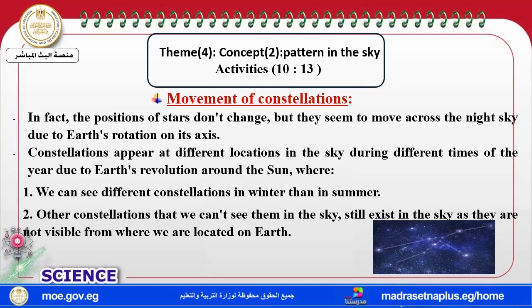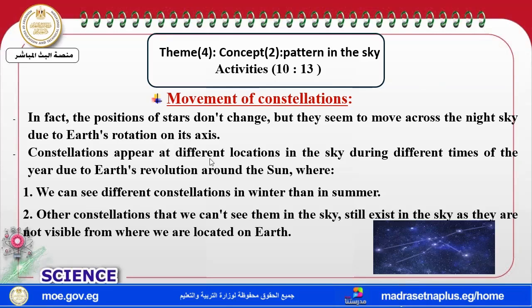In fact, the position of the constellation doesn't change, my dear students, but it seems to move across the night sky. And take care of the words seems to move. Why does it seem to move in the sky at night? Due to the Earth's rotation.